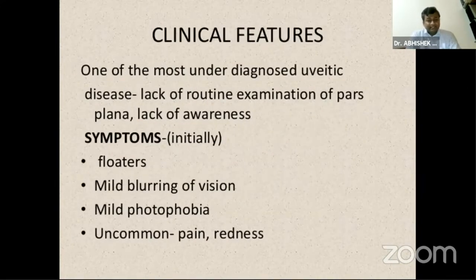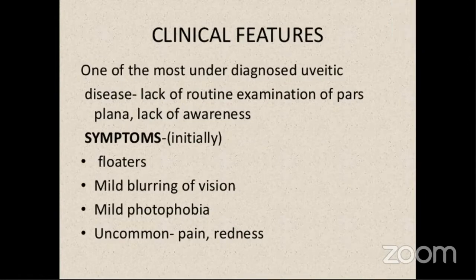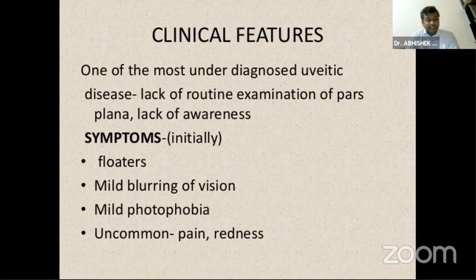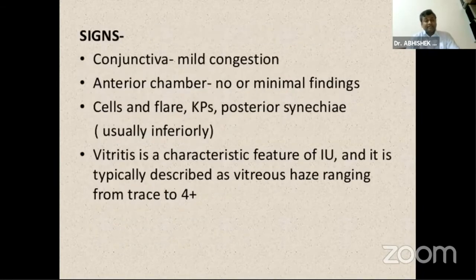As already said, it's underdiagnosed, and patients might not have any problem. It might be just an incidental finding when we are examining the retina, but some patients might present with floaters, mild blurring of vision, and photophobia. Pain and redness are usually uncommon. The conjunctiva might have mild congestion. The anterior chamber doesn't show many findings, but in pediatric intermediate uveitis or cases associated with malignancy, there can sometimes be posterior synechiae or scattered KPs in the inferior part. Vitritis is the diagnostic feature, and it typically ranges from trace to 4+.